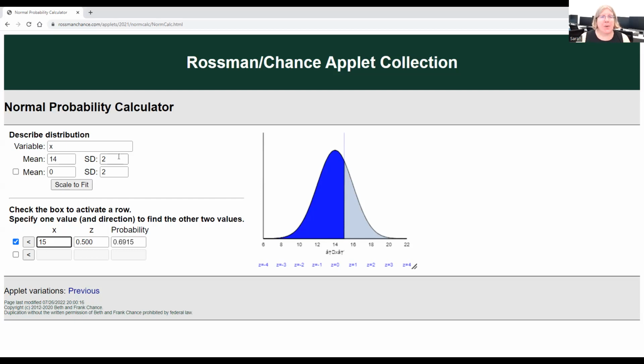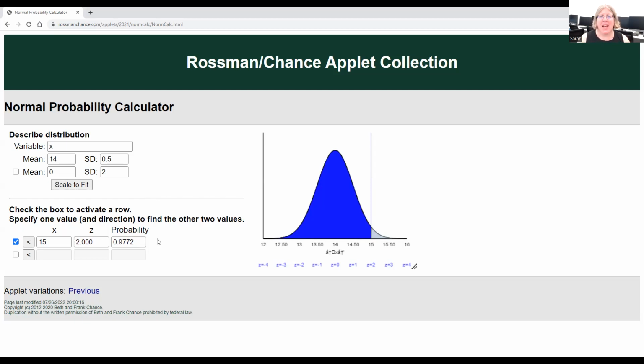All I'm going to do now in the app is change the standard deviation because everything else stayed the same, and I'll choose scale to fit again. Now I want the probability that the average delivery time for all 16 packages is 15 hours or less. That probability is 0.9772, or somewhere between 97 and 98%. So it's much more likely that we're going to get these 16 packages delivered in an average of 15 hours or less.